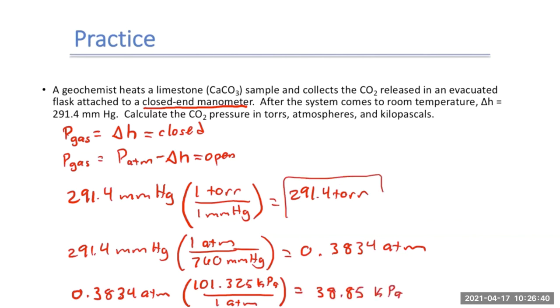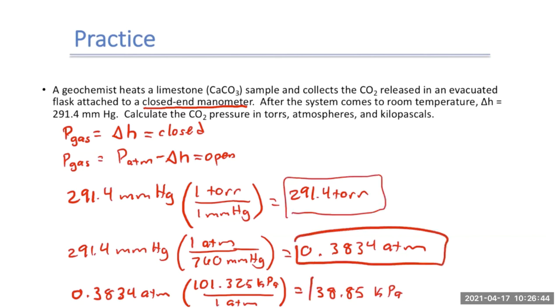So we can measure our gas pressure and figure out any of these units that we want. And so now you should be a little more familiar with the idea of gases, gas pressure, how to use the gas pressure units, and also how we measure gas pressure using a barometer and a manometer.